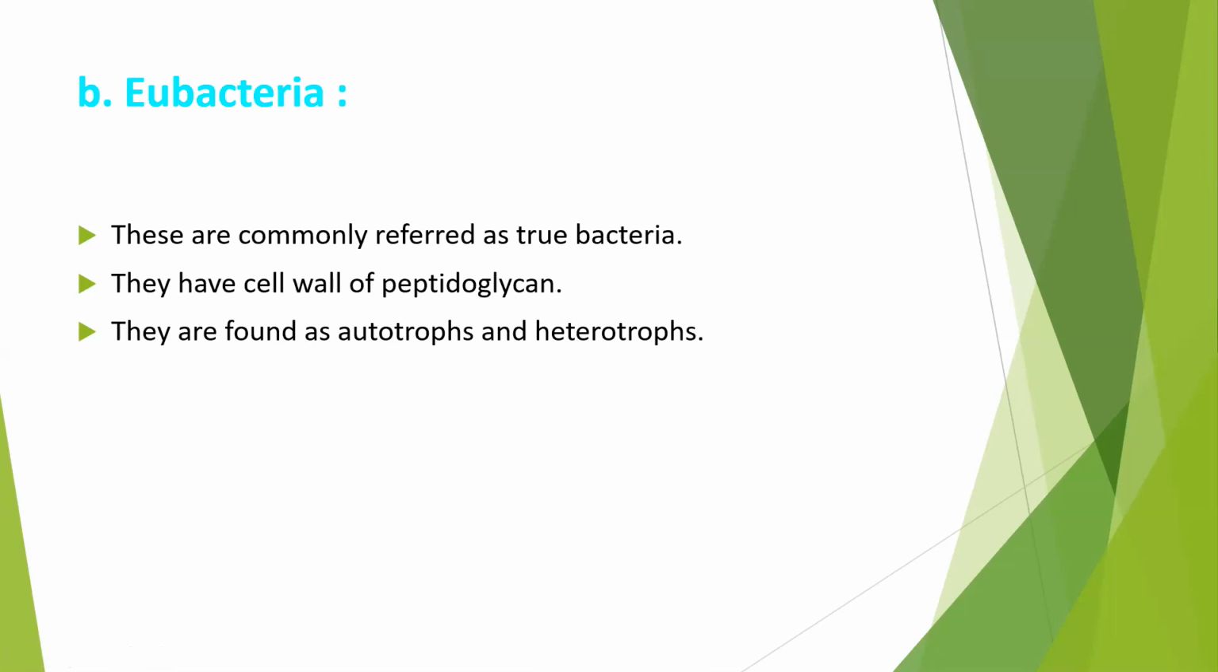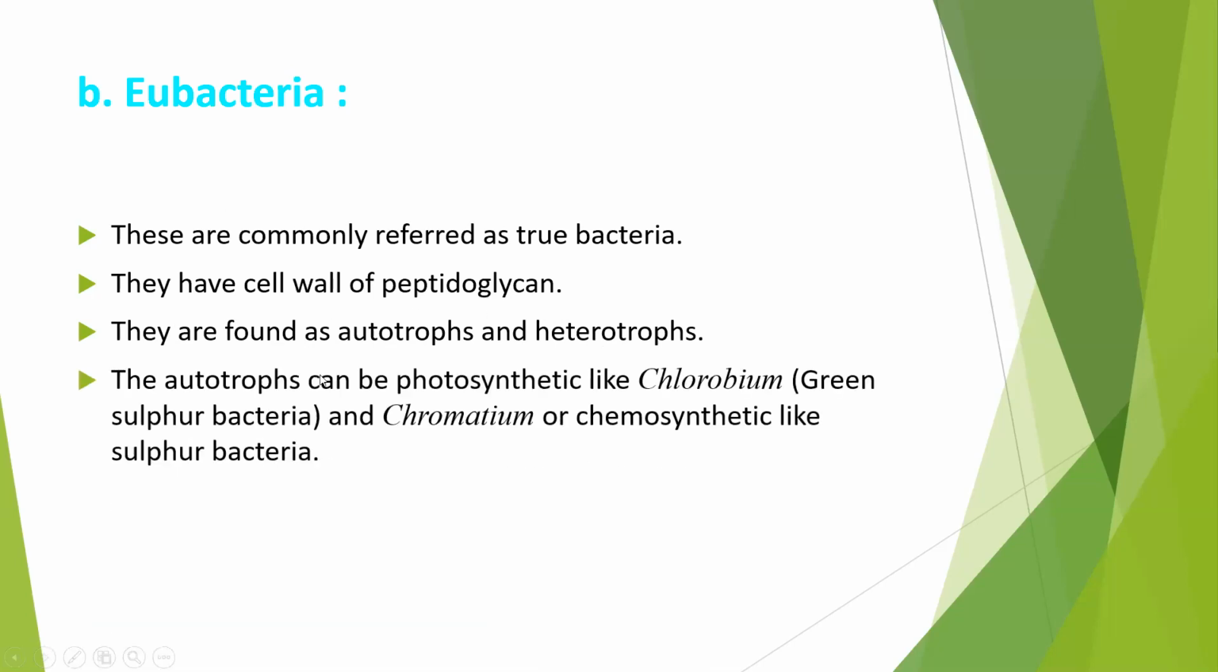Now autotrophs, they can be photosynthetic like chlorobium, which is called green sulfur bacteria, and chromatium, or chemosynthetic. You just remember autotrophs are of two types: photosynthetic bacteria and chemosynthetic bacteria. Photosynthetic bacteria, photo means light, so what do these bacteria do? They utilize sunlight, they make use of sunlight as an energy for production or for preparing their own food.